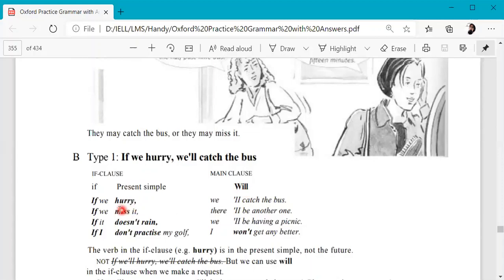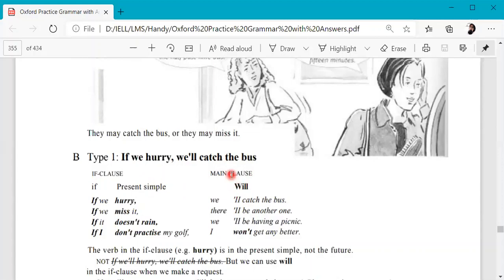So this is a condition. If we hurry, okay, we will catch the bus. If we miss it, there will be another one. Okay, if it doesn't rain, we know we use do or does with present simple tense. If it doesn't rain, we will be having a picnic. So these are the examples for type 1 conditions in which if clause is in present tense and the main clause or the result is in future.